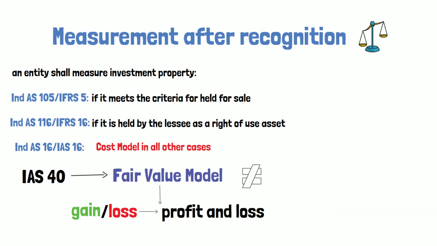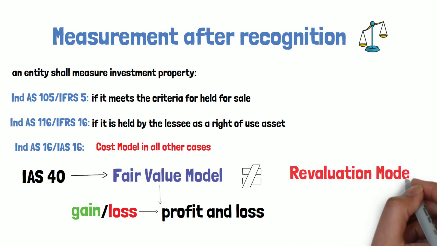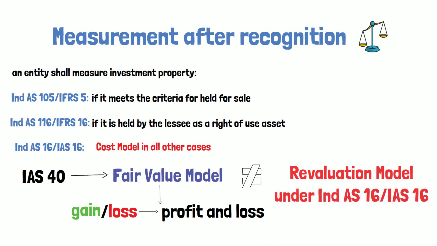Please note that this is not the same as revaluation model given under IAS 16, wherein you transfer gains in OCI and losses in P&L on first time revaluation, and depending on this, the treatment under subsequent revaluation changes. Now you will find a video on property, plant and equipment on this channel. Please do watch it for better understanding of revaluation model given under the PPE standard.